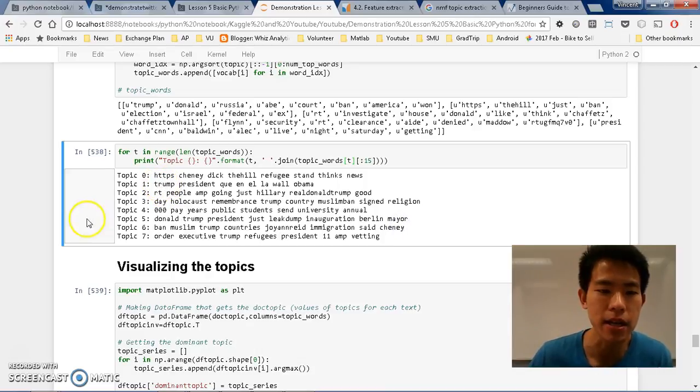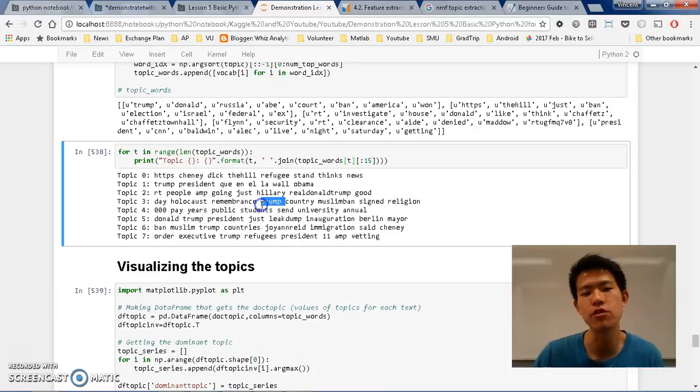So interestingly, topic 3 talks about Holocaust and Trump. If you know that Trump has been resembling, it's quite sensitive, but you know something about Holocaust and Trump as a dominant topic. And afterwards, people talk about Berlin also.